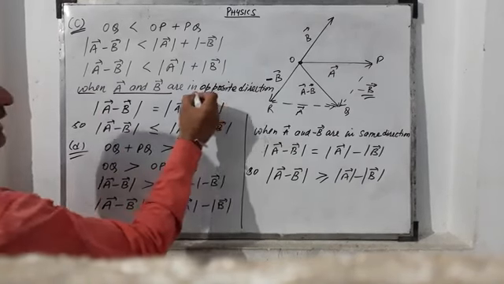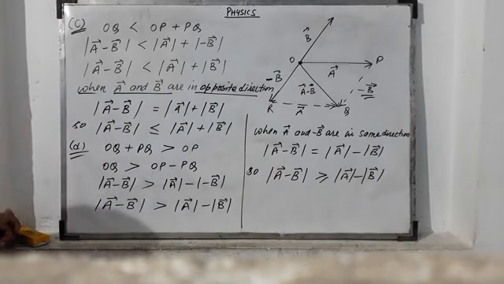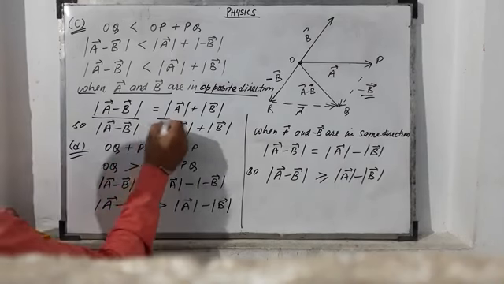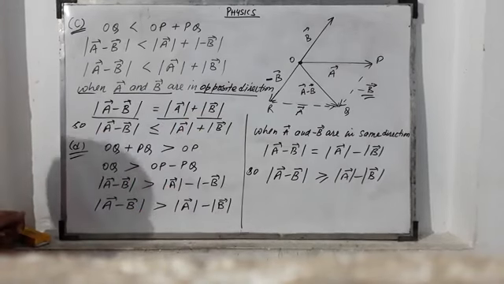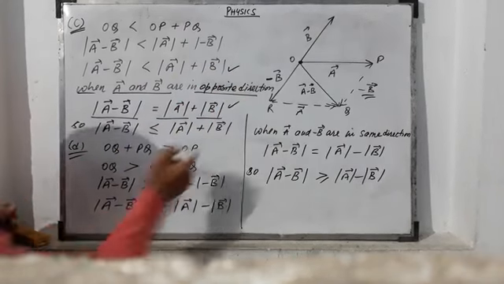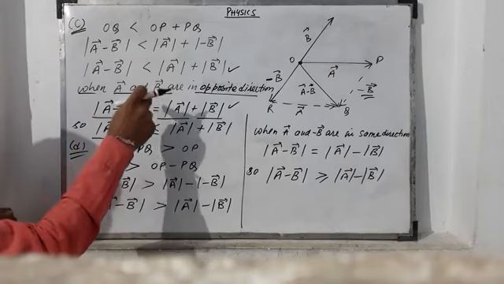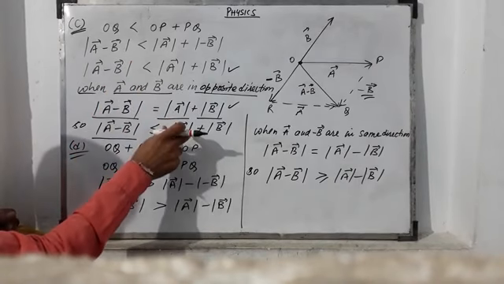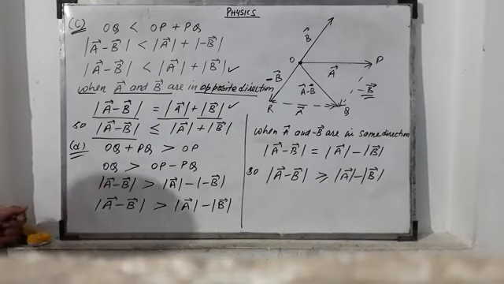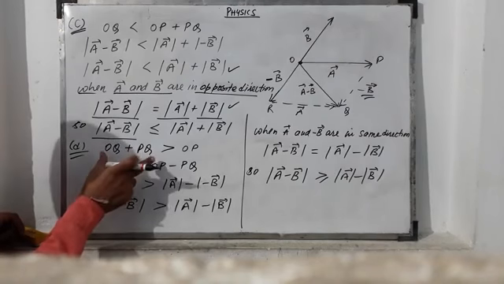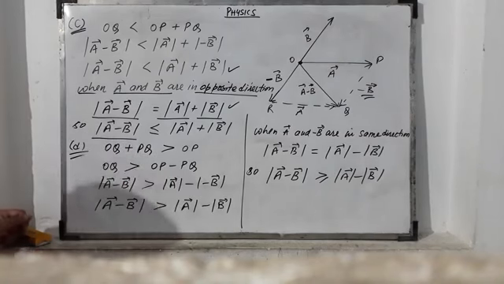When a and b are in opposite directions, meaning they are anti-parallel to each other, then mod of a minus b is equal to mod of a plus mod of b. From these we have mod of a minus b less than or equal to mod of a plus mod of b.